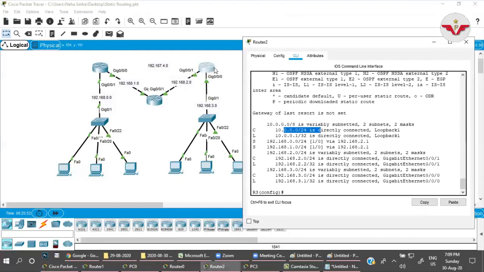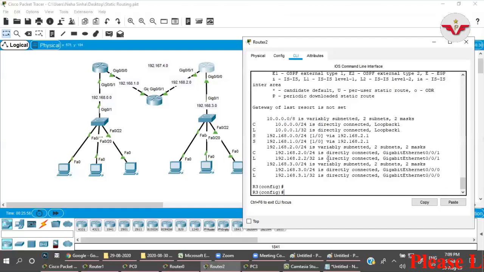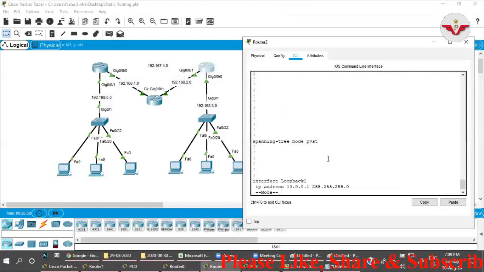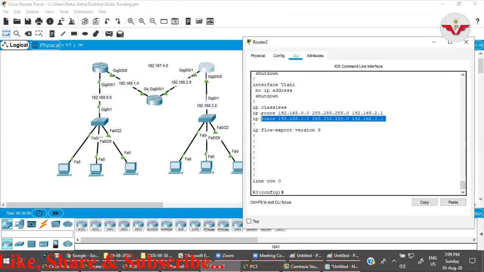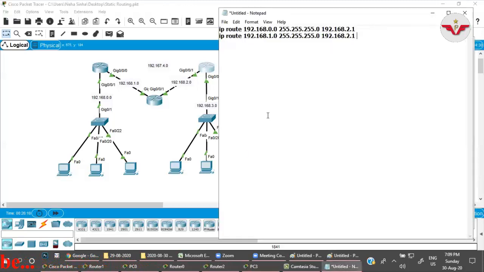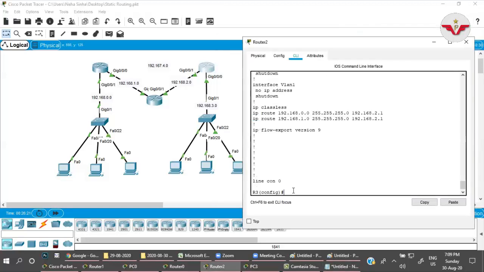This is also the edge router. Here also I have configured, do show run. I have given 2 networks there. I want to remove those networks. Copy, paste it over here. No, just copy everything, right? Go to this, paste it over here.